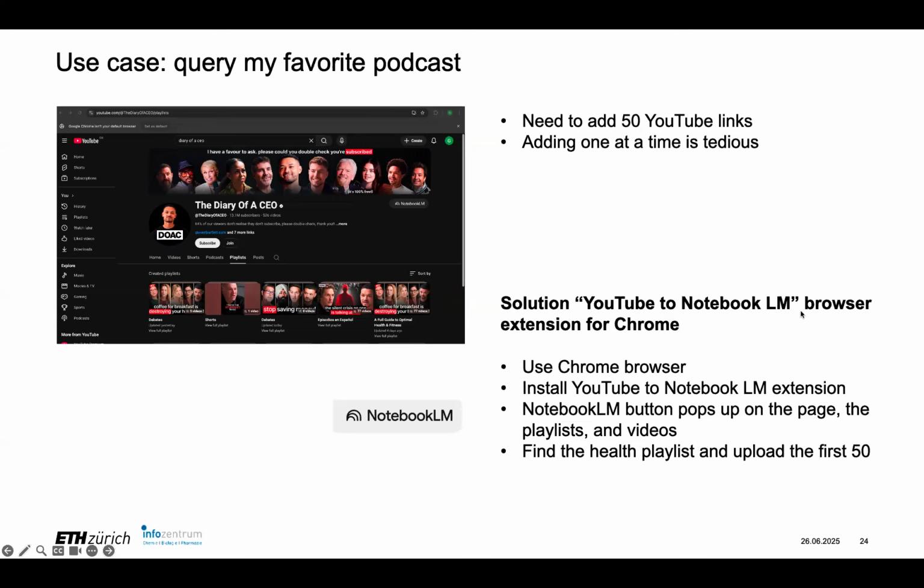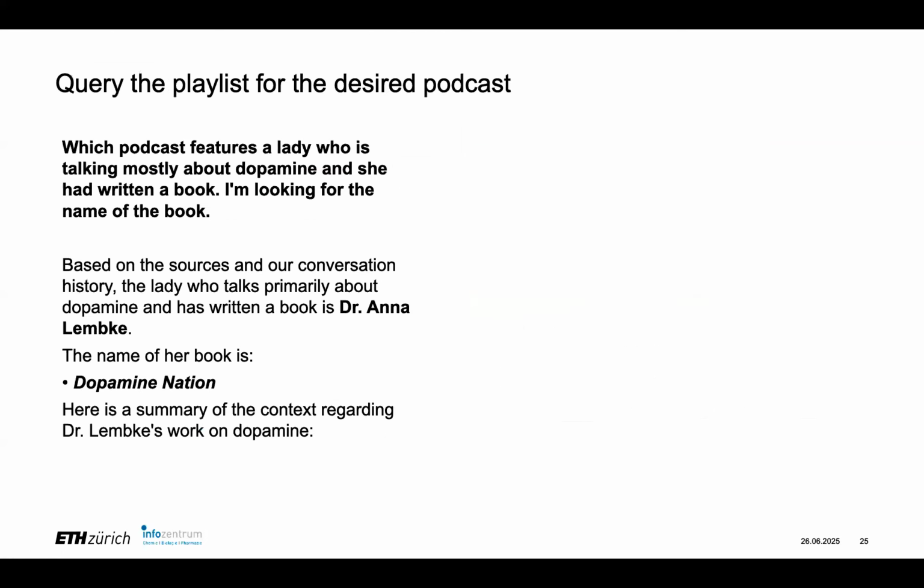YouTube to NotebookLM browser extension for Chrome. So you have to use it in Chrome, and then you can click on any level on the top level and/or a playlist and get the first 50. So it'll import as many as it can up to 50, and then everything else is left out.